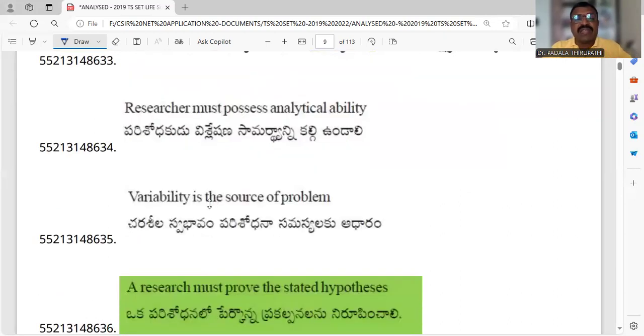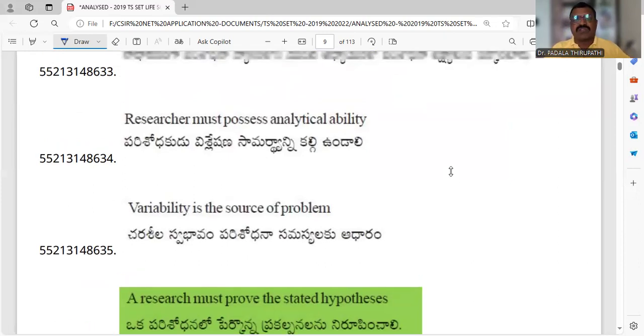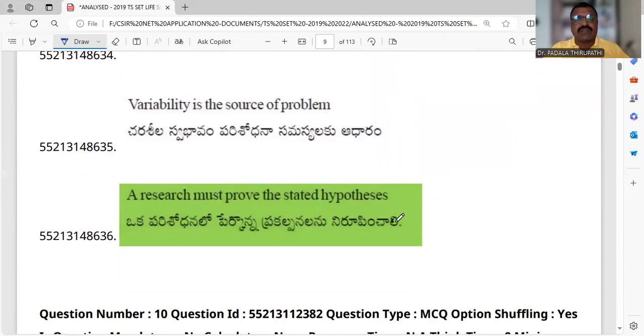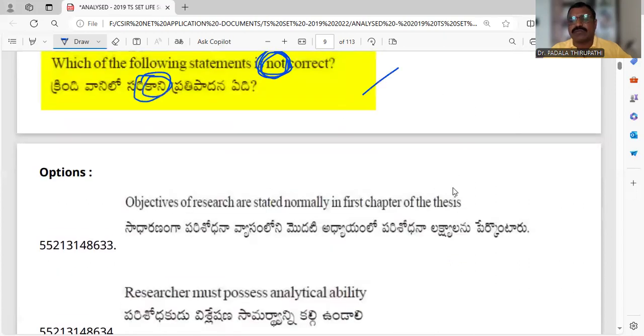And variability is the source of problem. Definitely, without variables, there is no source for the problem. So that's why these three are correct for the writing of the thesis, but not correct answer. The suitable answer of this question is a researcher must prove the stated hypothesis. This is wrong. That means this is the correct answer of this question.